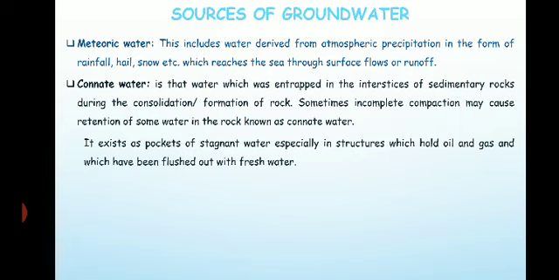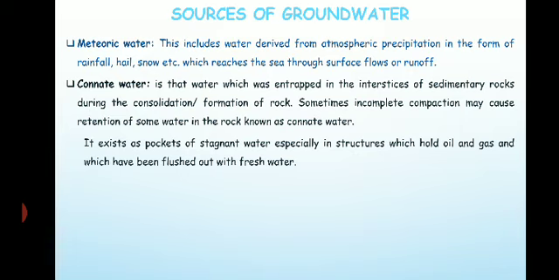During its formation, what happens? Because it is formed by sediments and different rock fragments, whenever empty space is left in between, some water gets entrapped in the interstices, or the pores, or the gaps in between the sediments.